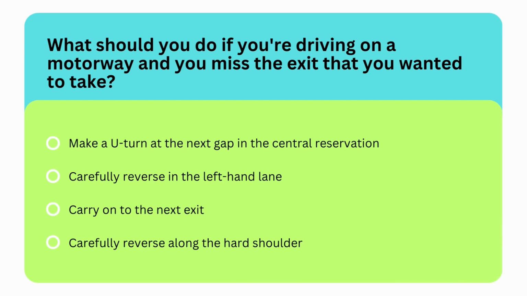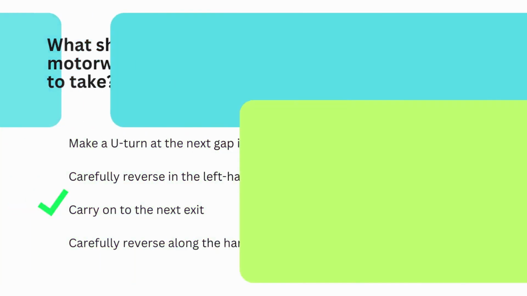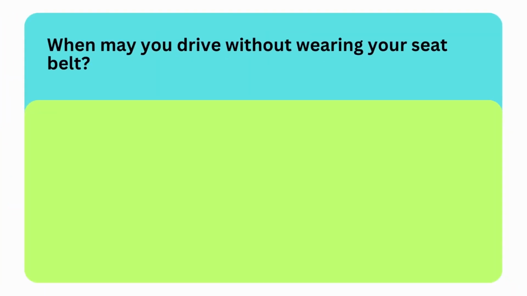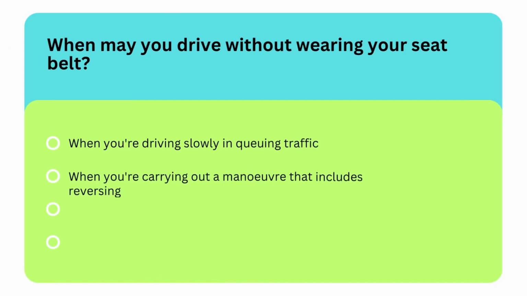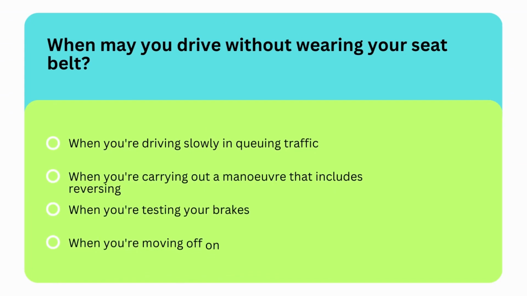So the correct option is third option, you should carry on to the next exit. Next question is, when may you drive without wearing your seatbelt? Options are, when you're driving slowly in queuing traffic, when you're carrying out a maneuver that includes reversing, when you're testing your brakes, or when you're moving off on a hill. So the correct option is second option, you may drive without wearing your seatbelt when you're carrying out a maneuver